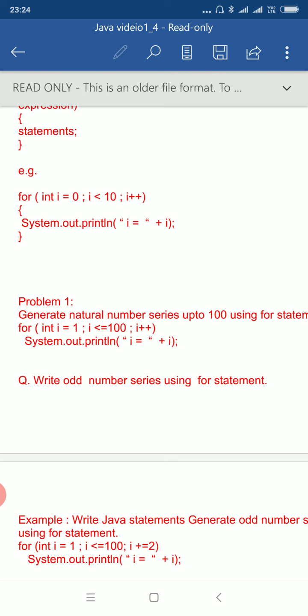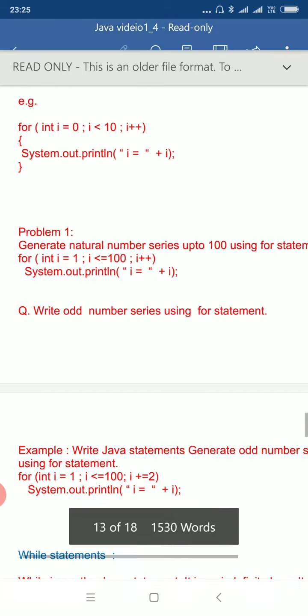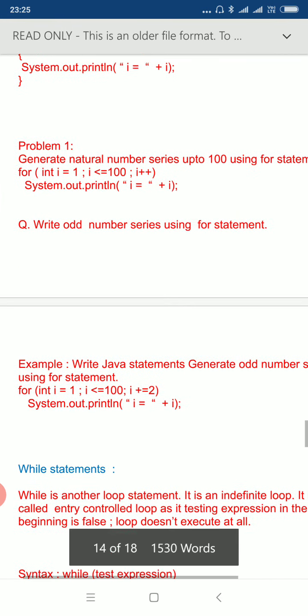Then again the value of i is incremented by 1 and becomes 2. Then 2 less than 10 is tested, which is true, and through System.out.println it displays i equal to 2. Then i is incremented by 1 and becomes 3. 3 less than 10 is tested, which is true, then again it displays i equal to 3, and so on. This way it displays i equal to 0, 1, 2, 3, 4, and up to i equal to 9. This is how the for statement functions.